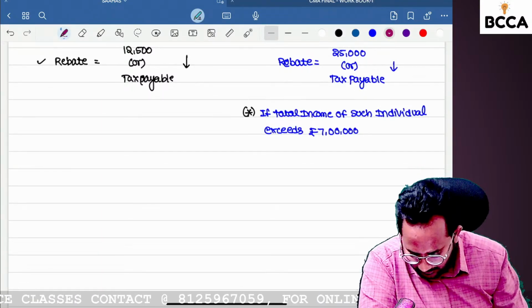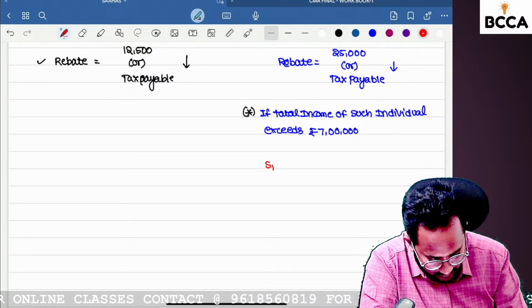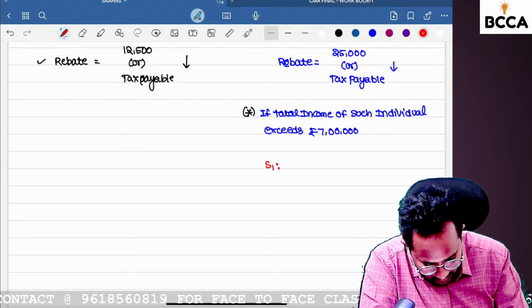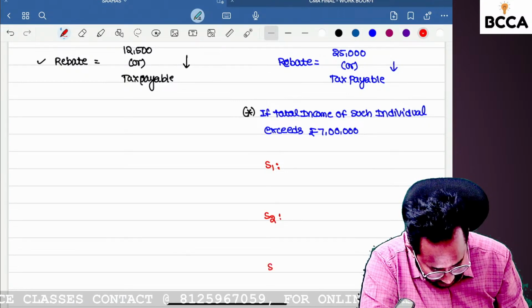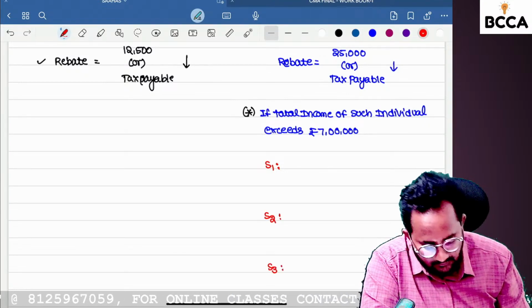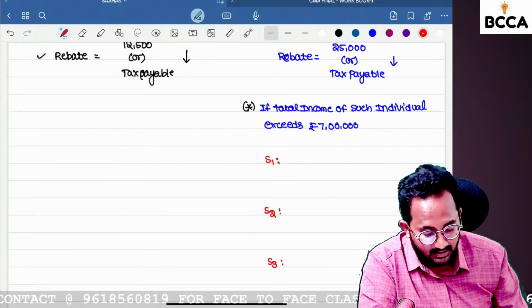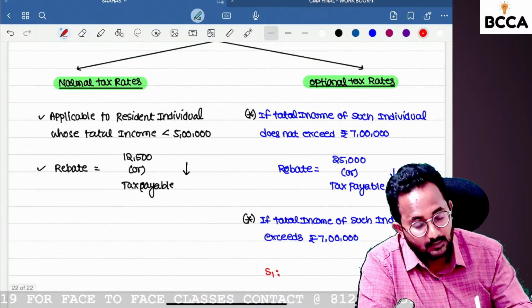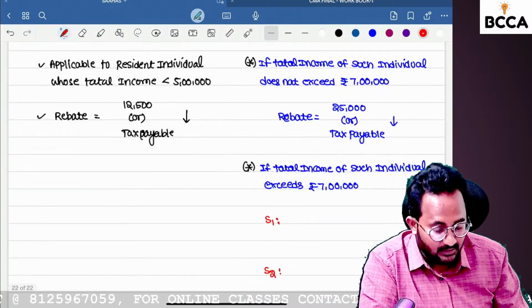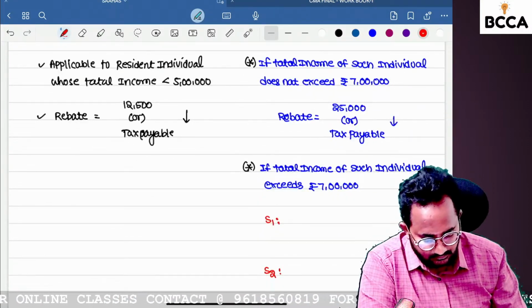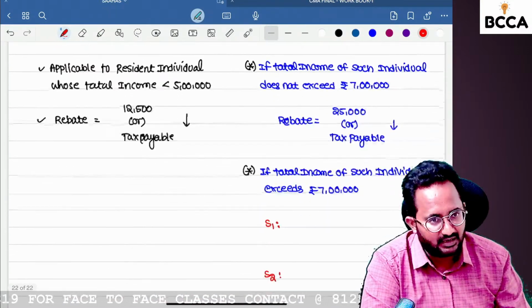Okay, so please follow the following steps for calculating the rebate. Step 1, and next we have step 2 and step 3 also. So definitely we have to follow the 3 steps for calculating the rebate. If the assessee follows the optional tax rate and his total income exceeds 7 lakh, individual means resident individual only.